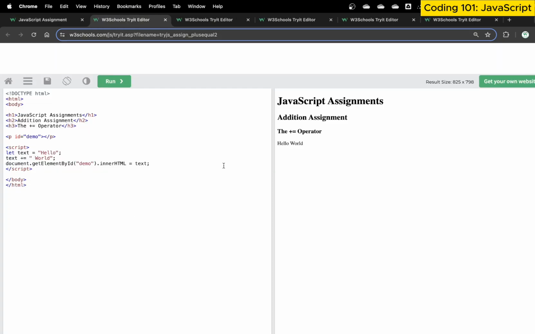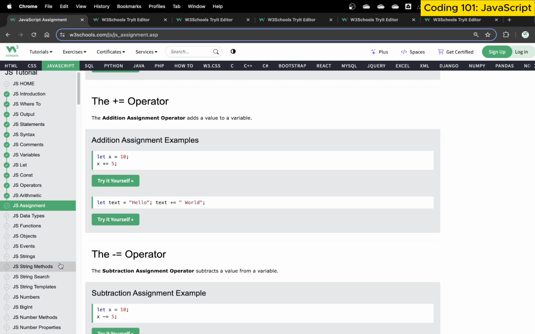So if I check this output out, this is going to print hello world for us. What this basically means is: take the value of text, which is hello, add it with world, and assign it back to the text. Then when we print the value of text with innerHTML, changing the HTML content, we get to see hello world. As simple as that. Beautifully done.